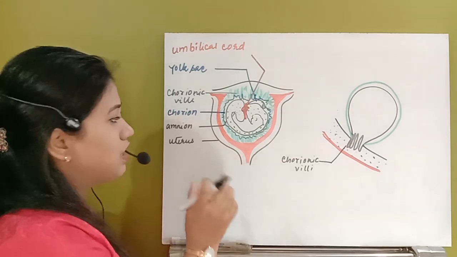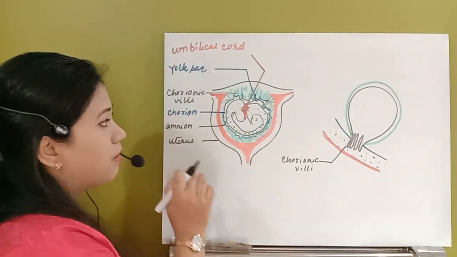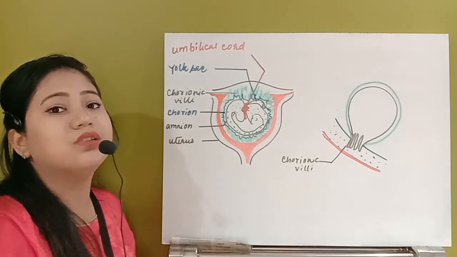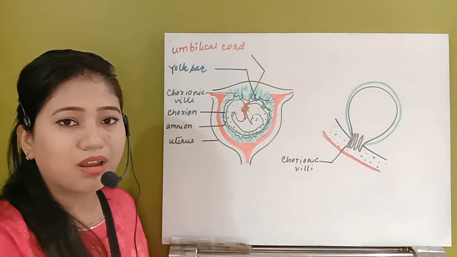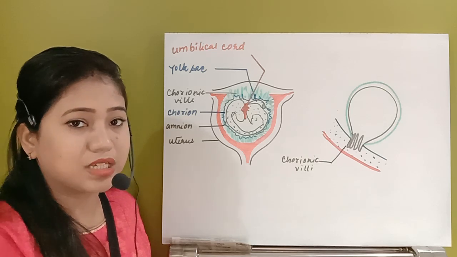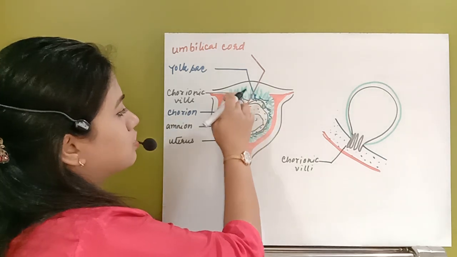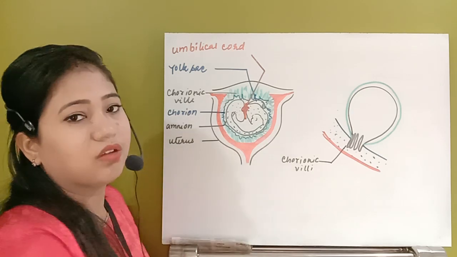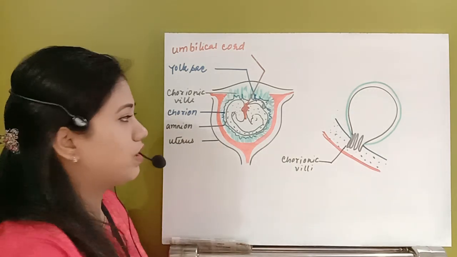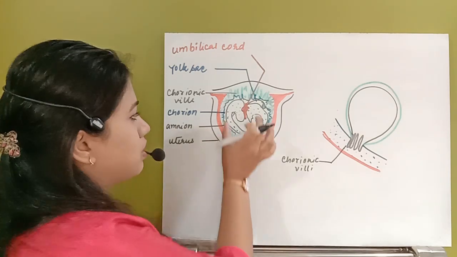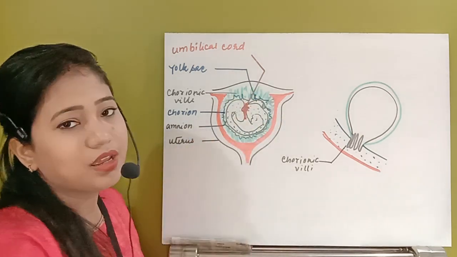This is present like a disc-like structure. But earlier, when the baby has just attached, at the time period of only 1 month or so, the whole structure is covered by chorionic villi. But gradually the chorionic villi start to degenerate and are present in only some regions, like only here.